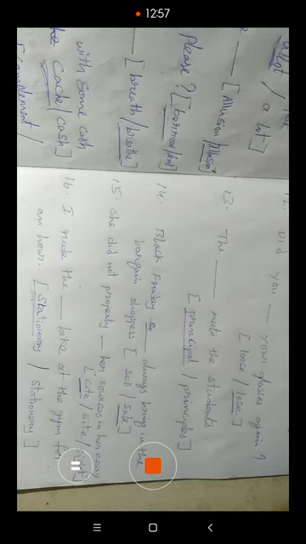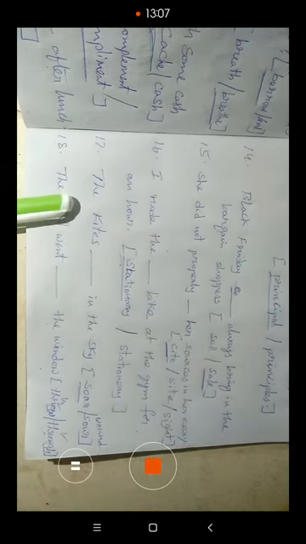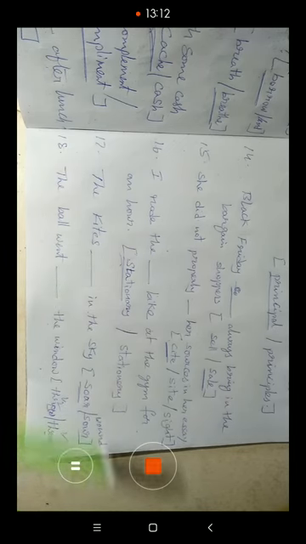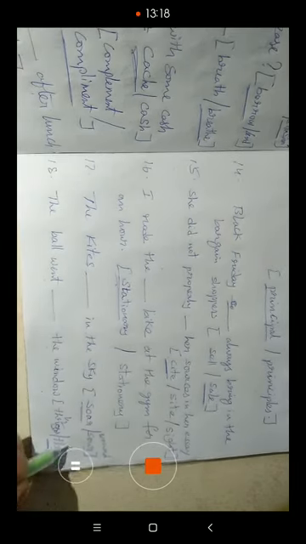The boy threw a stone yesterday. The boy threw the ball yesterday. These are called threw. Through means we passed from one side to another side. So the ball went dash the window, through the window. So it is not a verb. Through the window, that is the right answer.